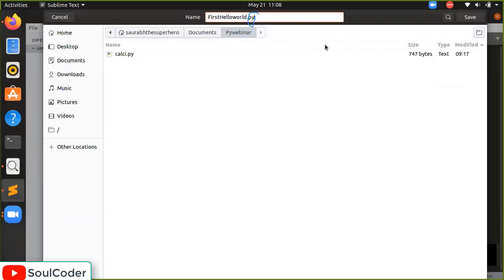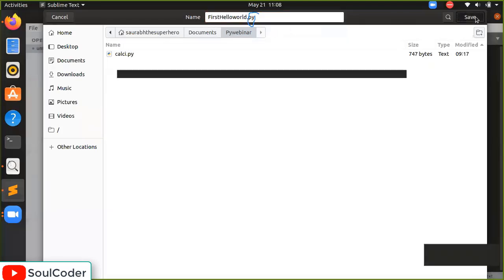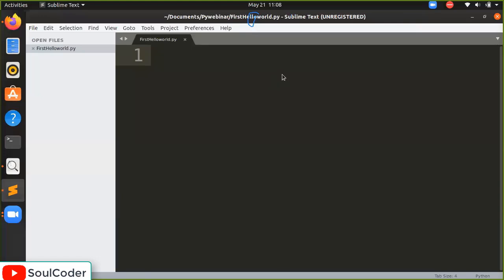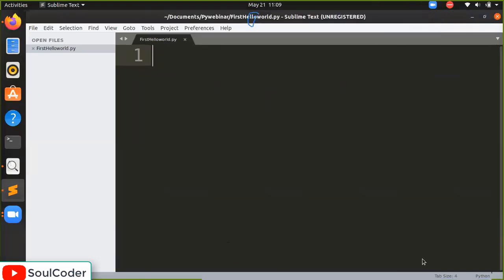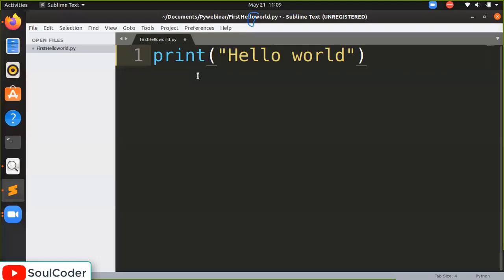So we will save it. Okay, first hello world.py. So what have we written here? We haven't written anything still. Okay, so first thing first, I'm going to write print. This is the function print. So within the brackets, I will write double quotes and I will write hello world. What will happen? I will save this and I am going to open the containing folder.